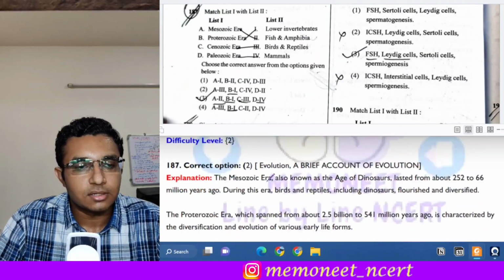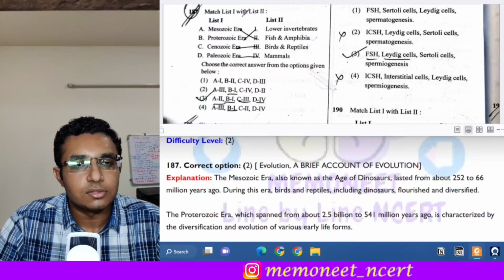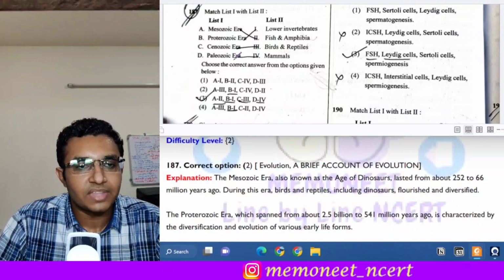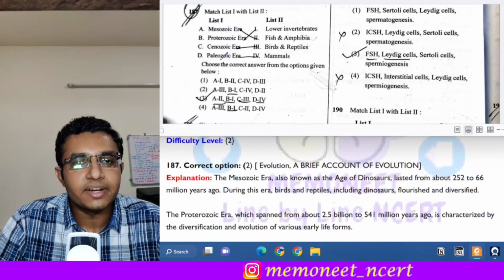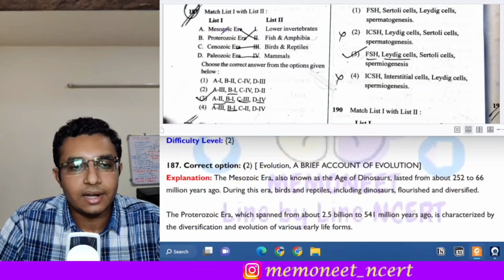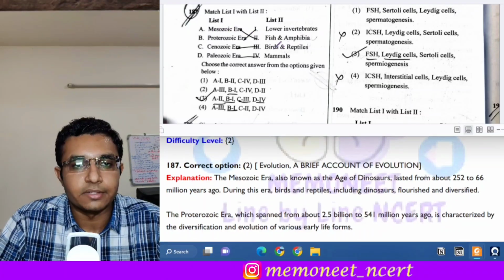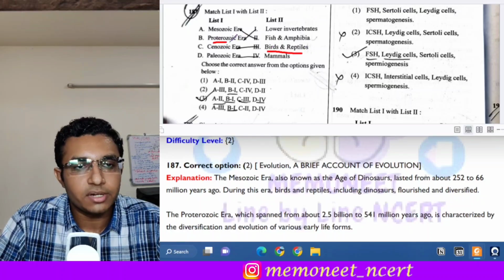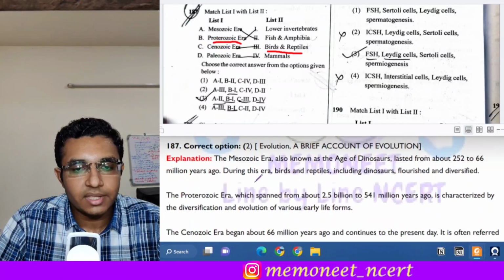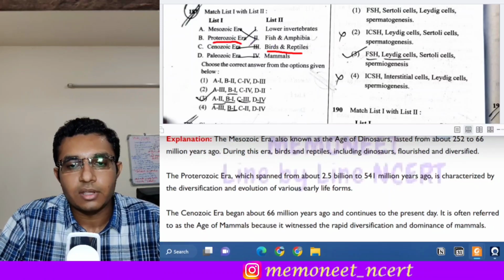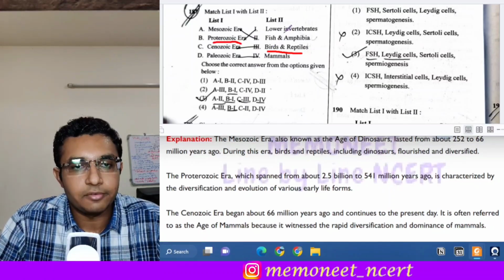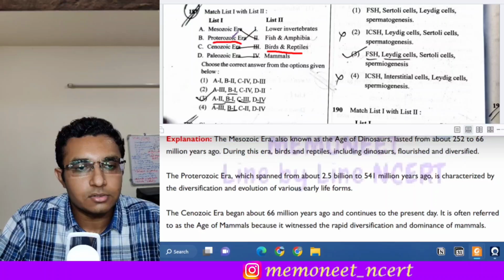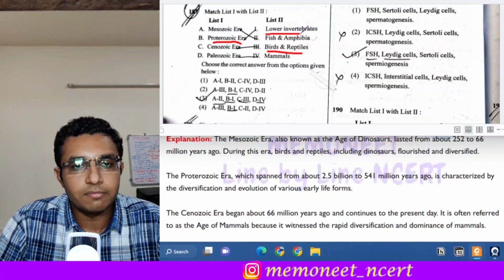The next is question number 187. This is a question from evolution, and we have to match the different eras with different animals. Now see, the Mesozoic era was the period of birds and reptiles. Next is the Proterozoic era, which is characterized by early life forms, so there will be the lower invertebrates.